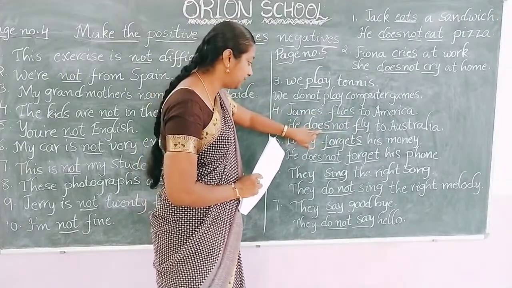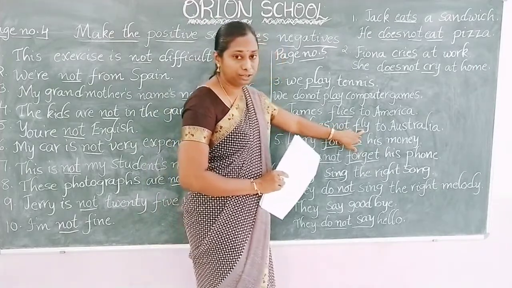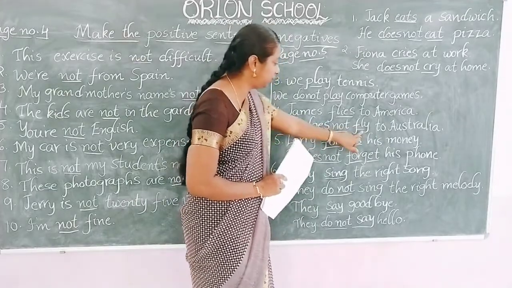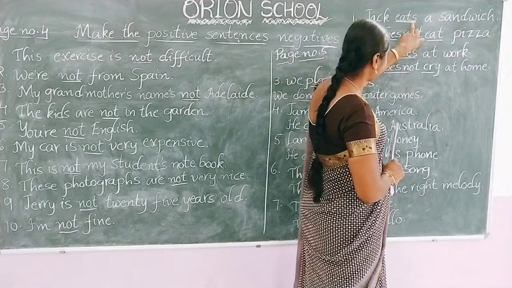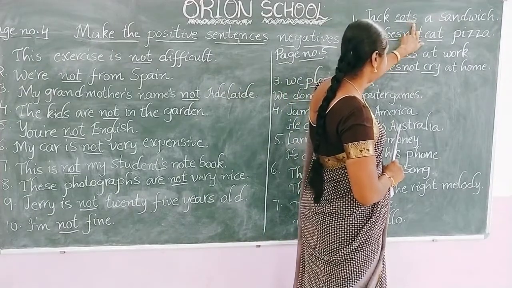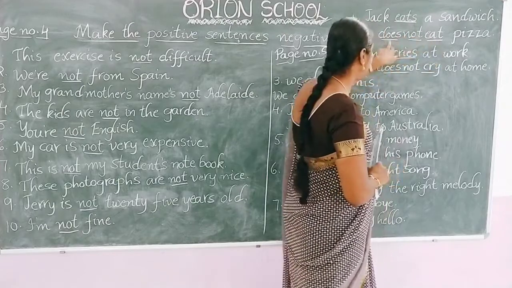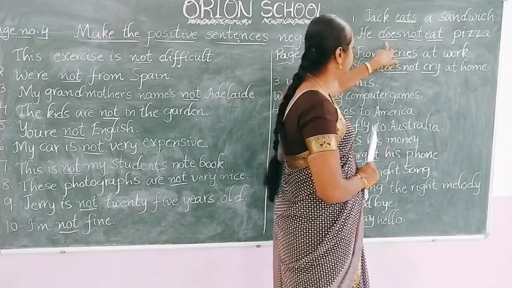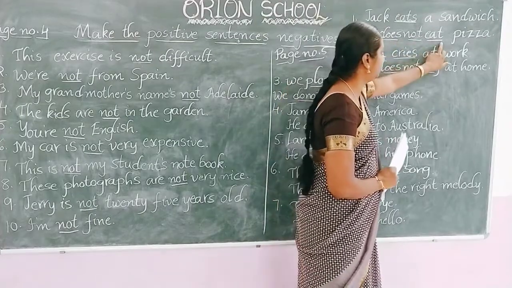Whenever you are using does, we no need to use S or es again on the main verb, because here already we have written it. So if you notice, in the positive statement we have eats, and in the negative statement we have only eat, because we already have S or es written here. Do plus S or es, so do plus es becomes does. So again we no need to write it here.